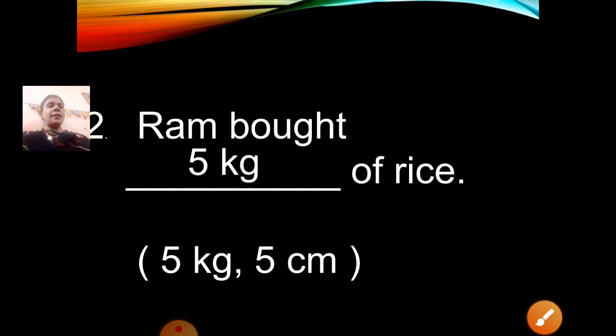5 kg of rice. Ram bought 5 kg of rice, not 5 centimeter. Ram bought 5 kg of rice. Rice is measured in kilogram.